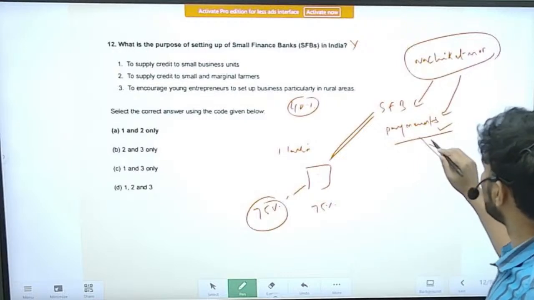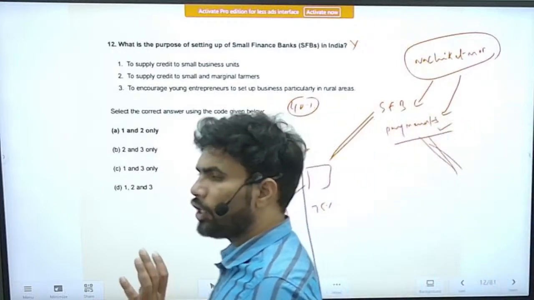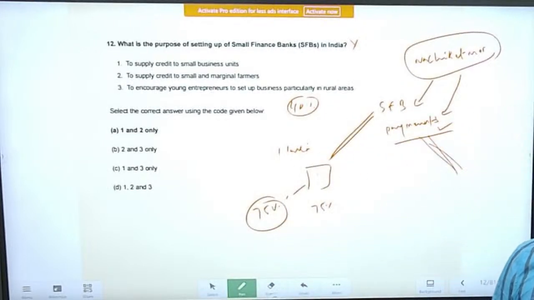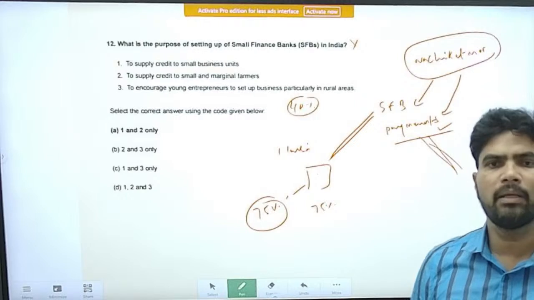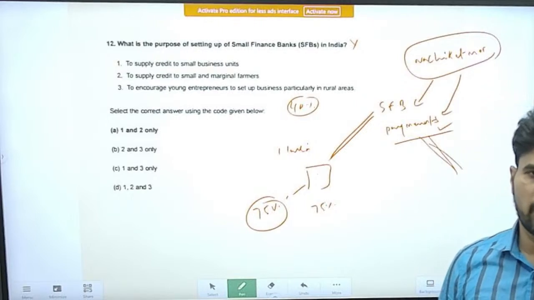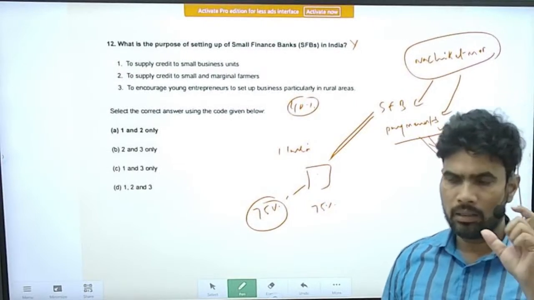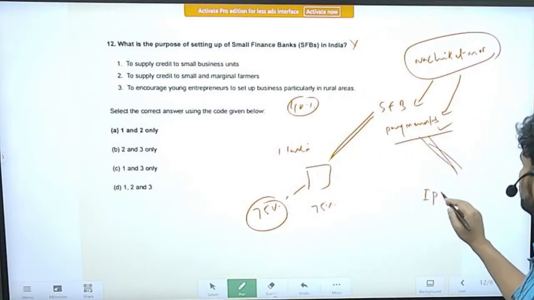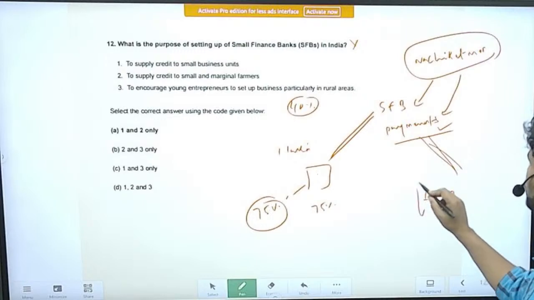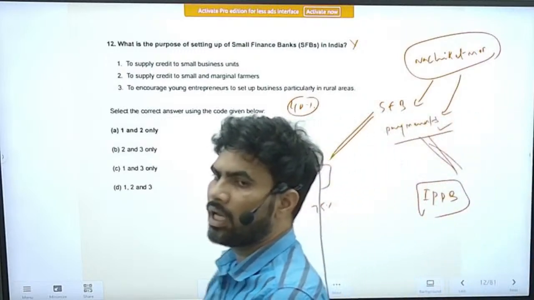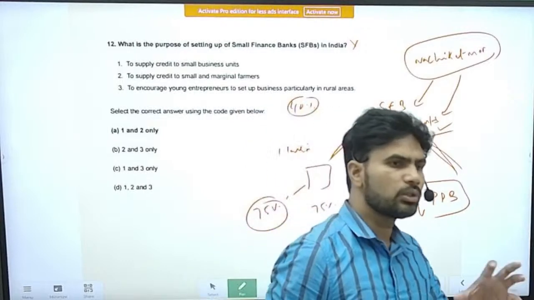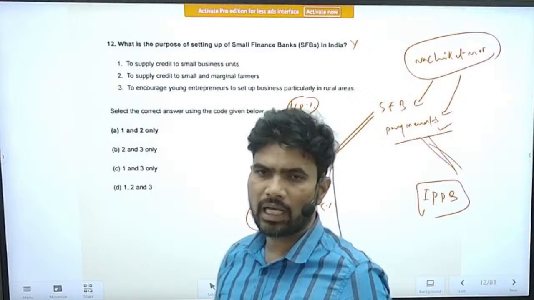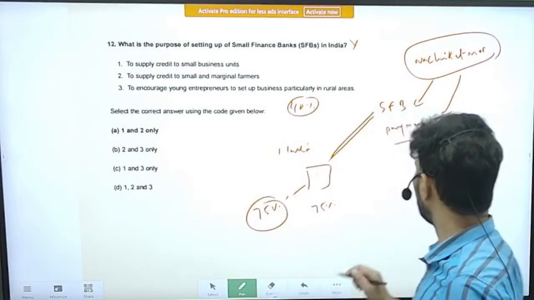Payment banks are a different kind of banks. If you see the examples, you will come to know about the payment banks. The best examples are Paytm Payment Bank, Airtel Payment Bank, right? You have seen this. The most famous example is India Post Payment Bank. They just help in making the payments. To a certain extent, till 2 lakhs or 2.5 lakhs, they can accept deposits.